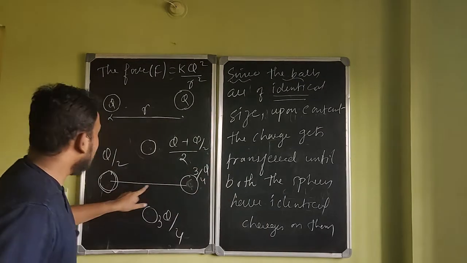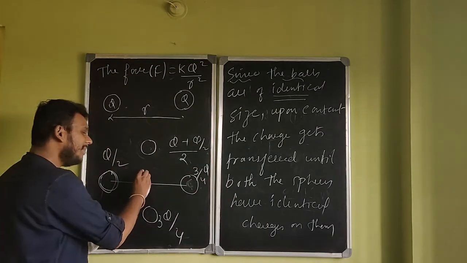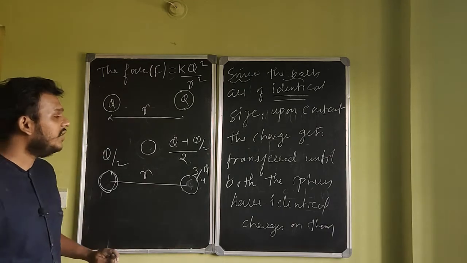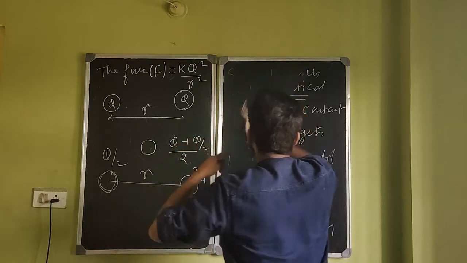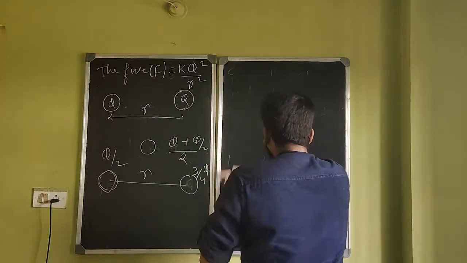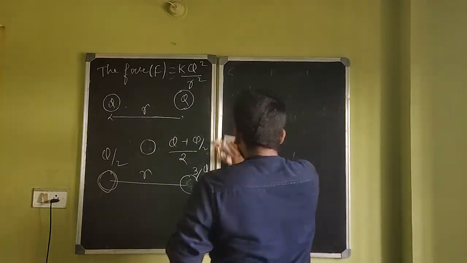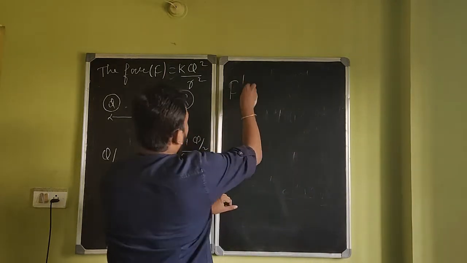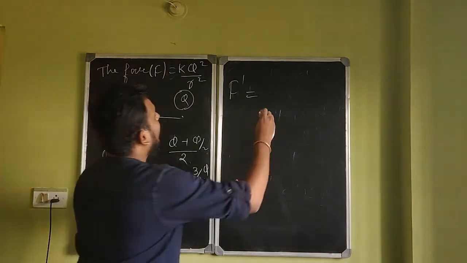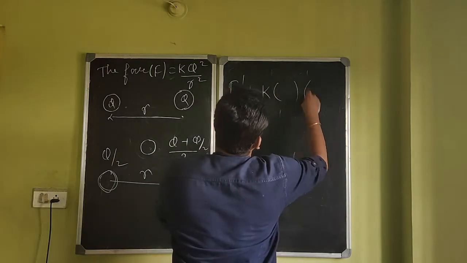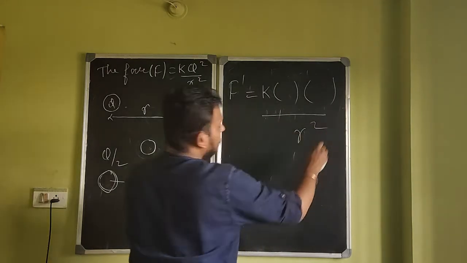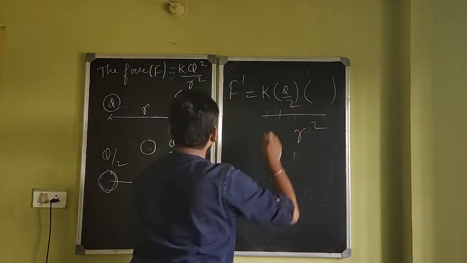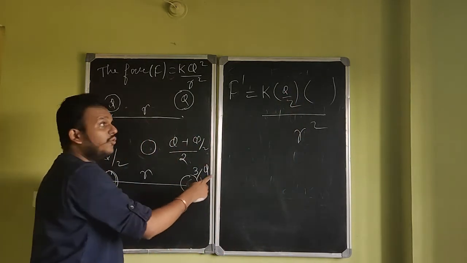Now I can find the new force. Did I change the distance between them? No, the distance between them is still r. And we have thrown this charge away, so it has no role. You want to find the new force between these two existing charges. However, the charge has changed. So the new force, let me call it F dash, will be K Q1 Q2 by R squared. What is Q1? Q by 2. You are right. What is Q2? 3Q by 4.